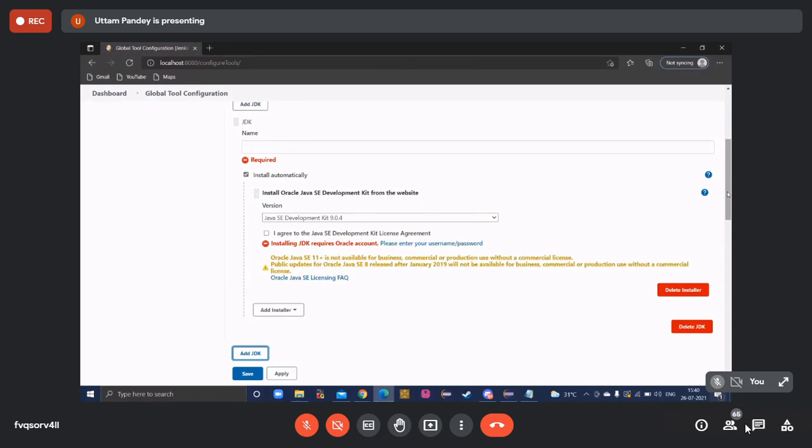Okay, so there are two things. JDK is installed on your server. Yes, correct. It is installed on your server, but they want a JDK on the Jenkins platform also. Okay, which is not installed. So here, please click on the enter. See, installing JDK require Oracle account is written over there, right? So click on the please enter username.